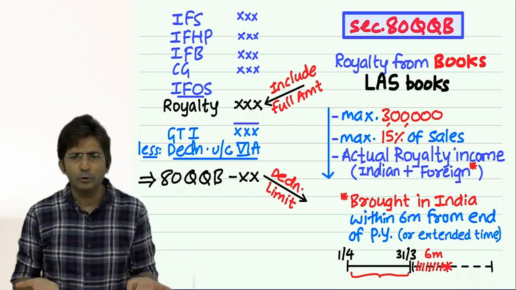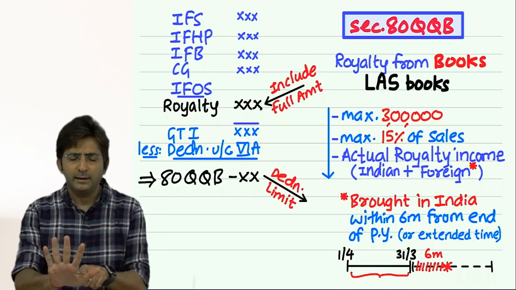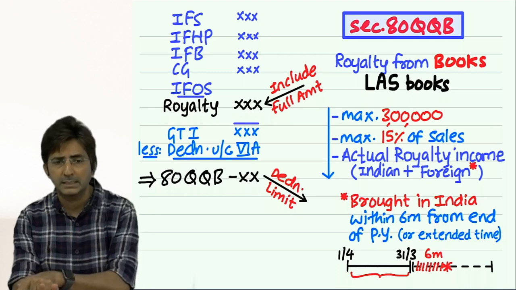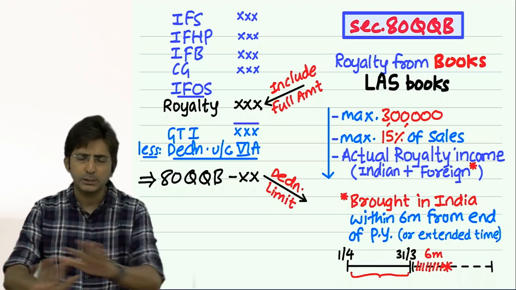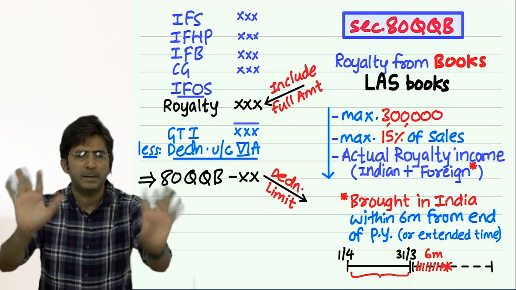This I have already told you. There are 5 sections where assessee is resident, then only deduction is allowed: 80U, DD, DDB, QQB, RRB. Rest all sections, whether resident or non-resident, doesn't matter.